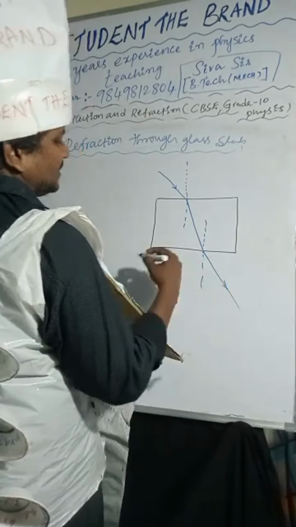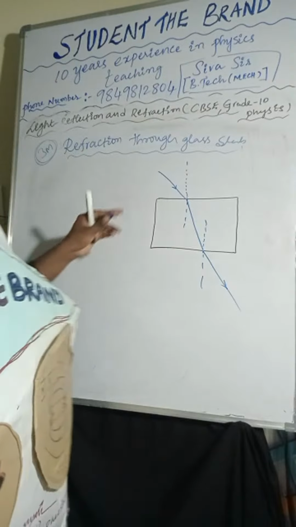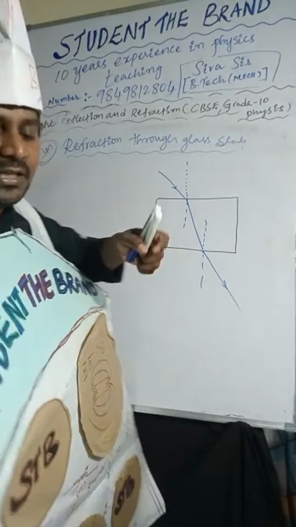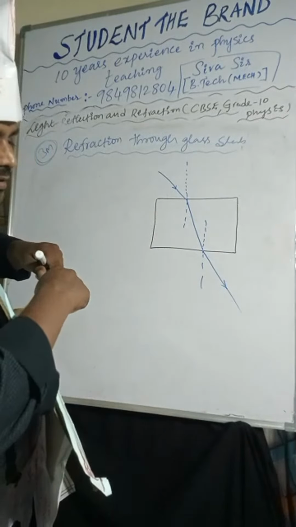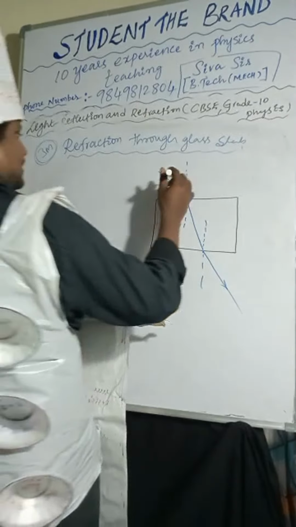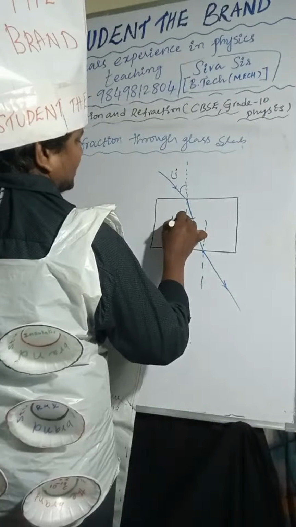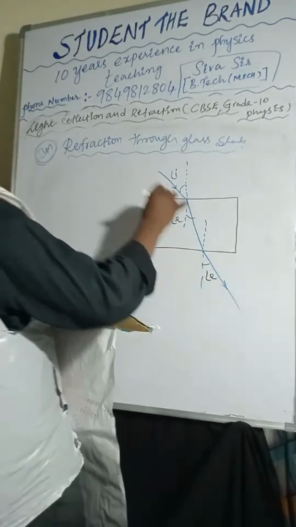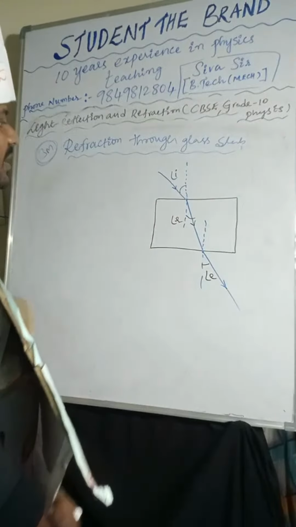In this case only, the angle of incidence equals the angle of emergence. Here we have the angle of incidence, angle of refraction and angle of emergence. Incident ray, refracted ray, normal line.